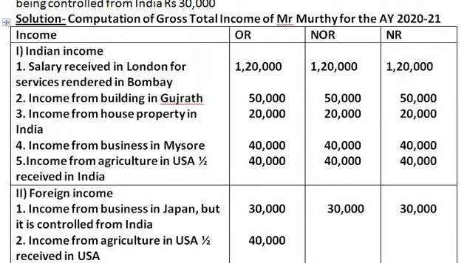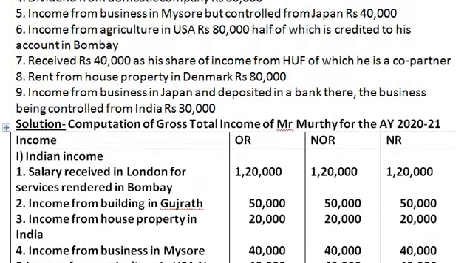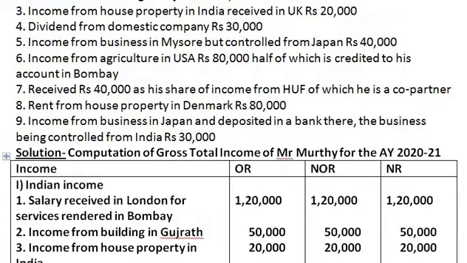Which is next? I think we are done with all the points.